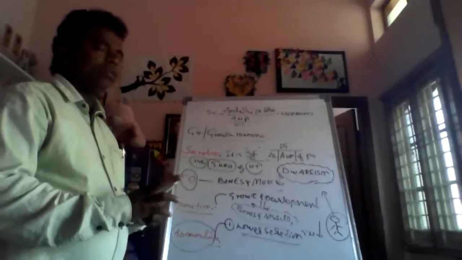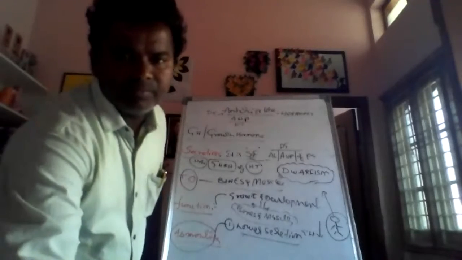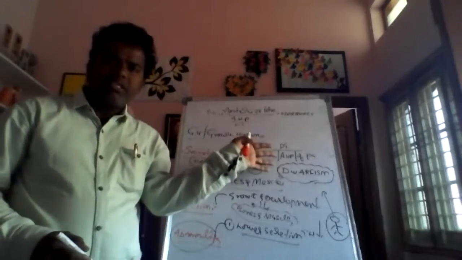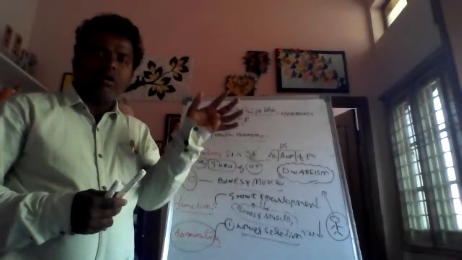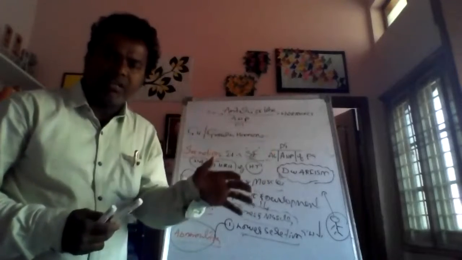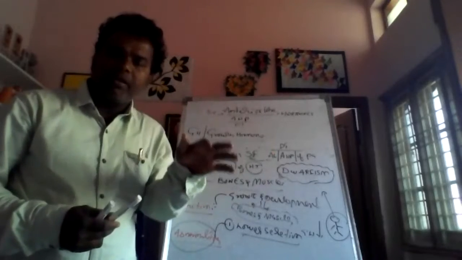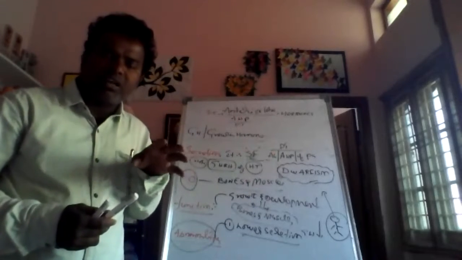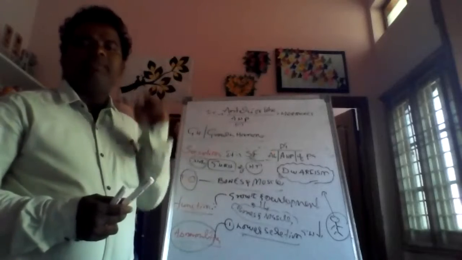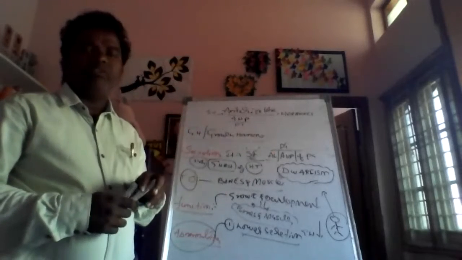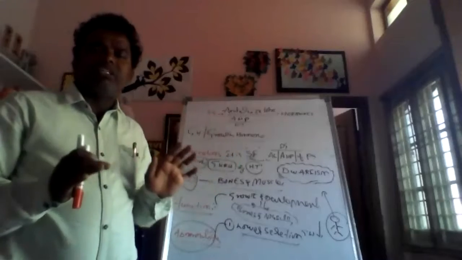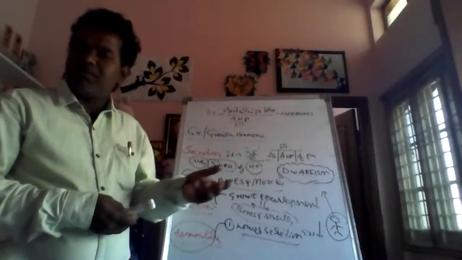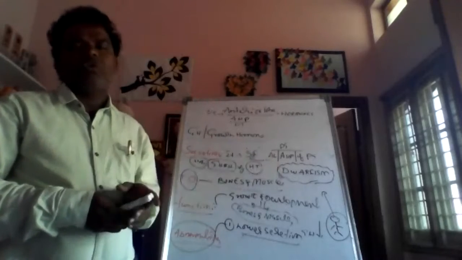Lower secretion or a lack of GH hormone in children means the bones and muscles do not grow properly, and they are always small in size. That leads to dwarfism. Dwarfism is nothing but lower secretion of growth hormone. In that condition the children do not grow properly, they are always small, and the muscles and bones do not grow. That case is called dwarfism.